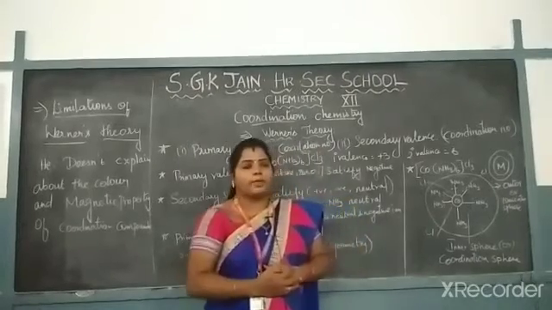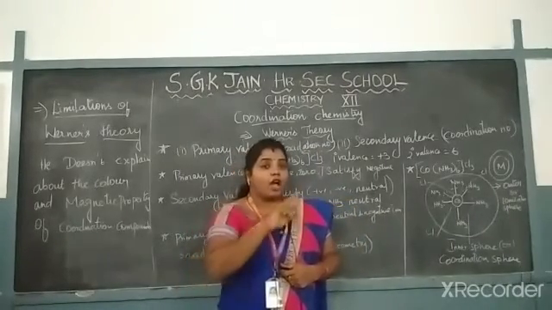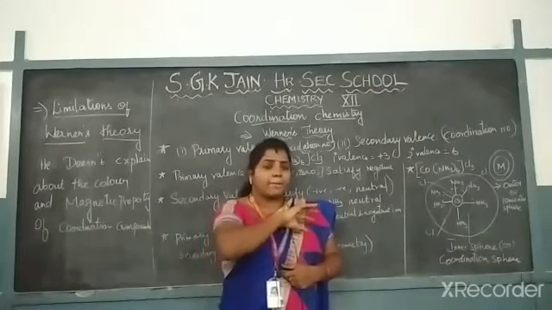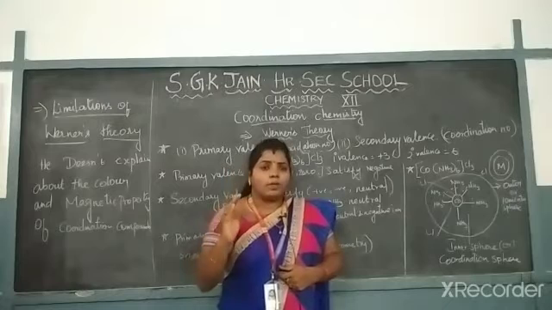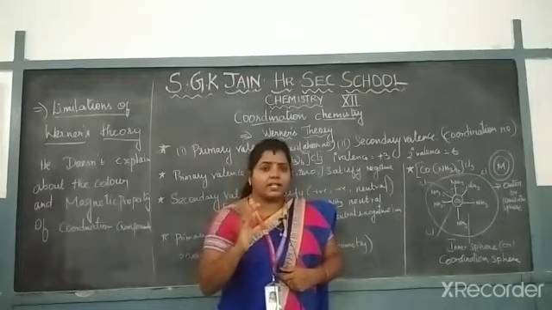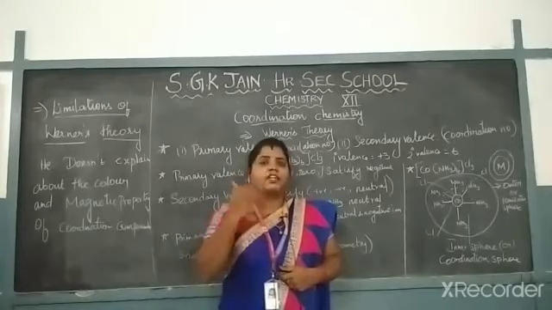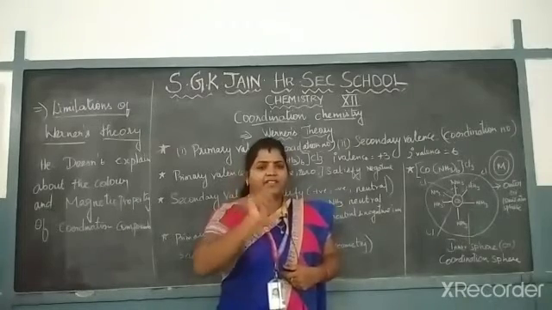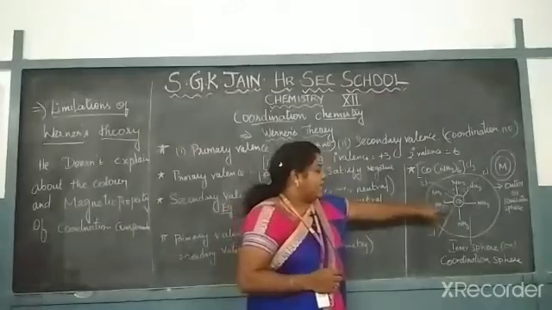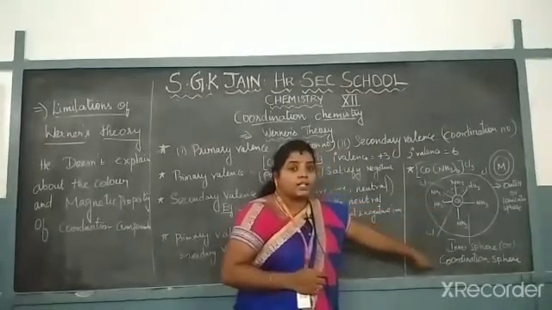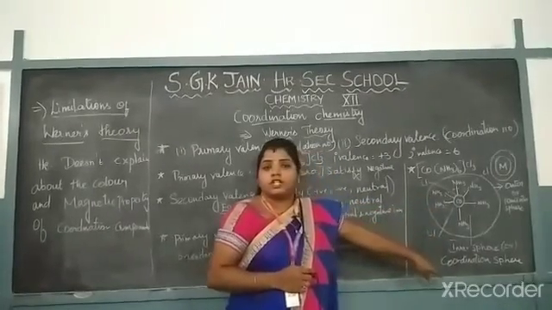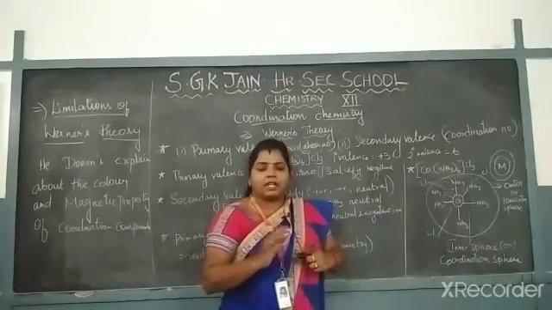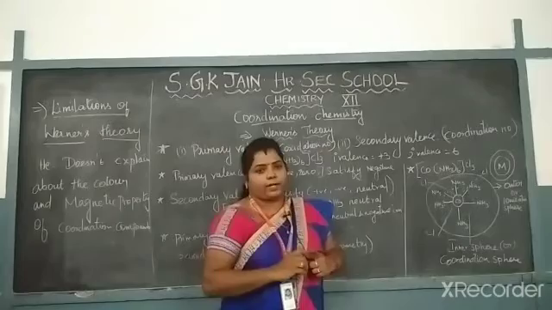Whenever you draw the atomic structure, the outermost shell is considered the valency shell, because compared with the other shells, the outermost shell has the tendency to lose the property, either gaining or losing the electron. So the inner sphere is called the coordination sphere. It will not be easily displaced, it does not easily break, it does not easily lose its property.